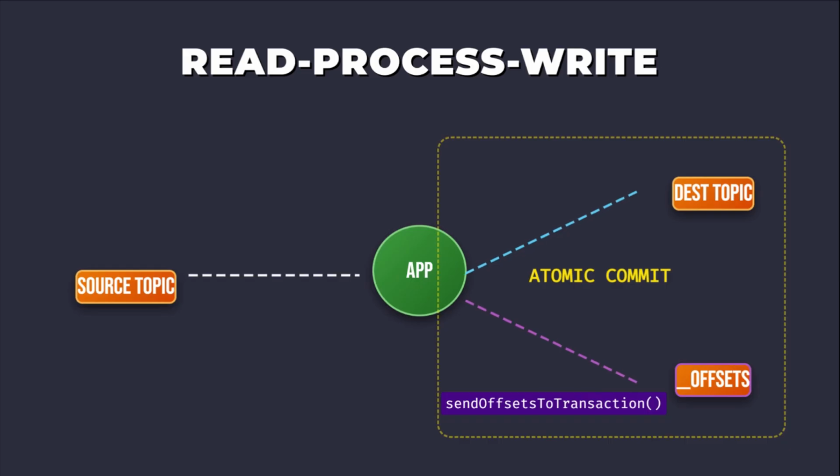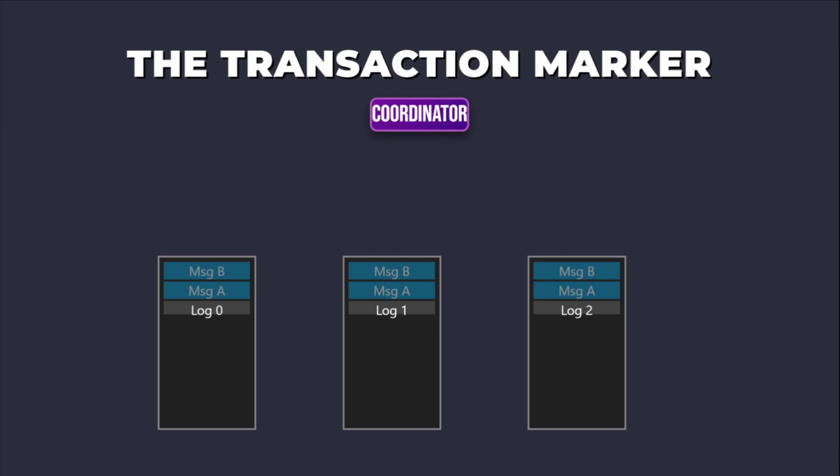The offsets are not immediately written to the offsets topic. Instead, they are bundled with the transaction data. This ensures that if the transaction fails, the offsets are not committed, and the consumer group will reprocess the original input messages upon restart, preventing data loss or duplication during failure recovery.